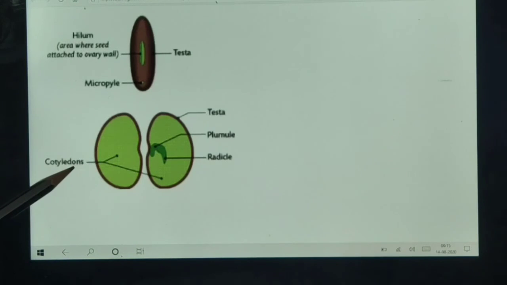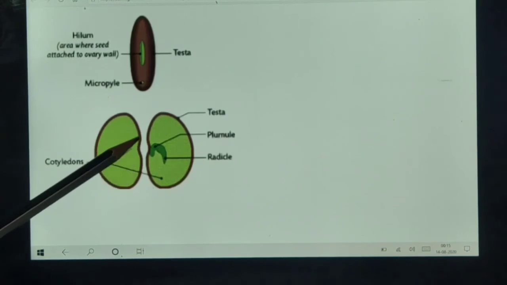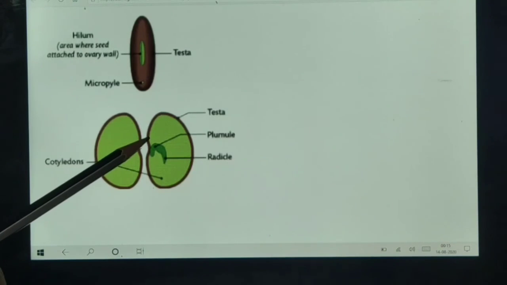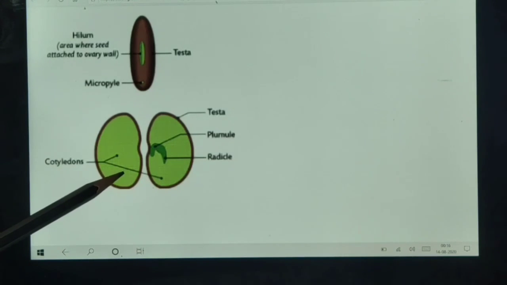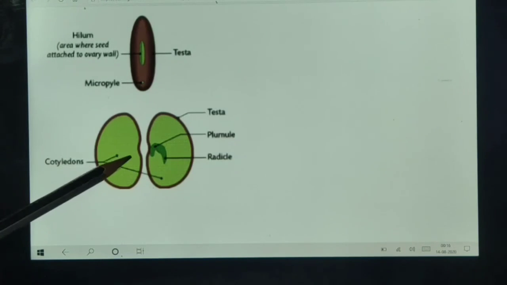In the cotyledons, food is stored. The center part by which these two parts are attached is known as the embryonal axis.